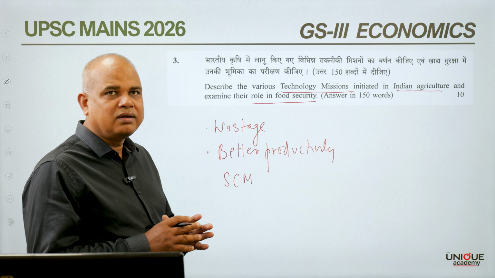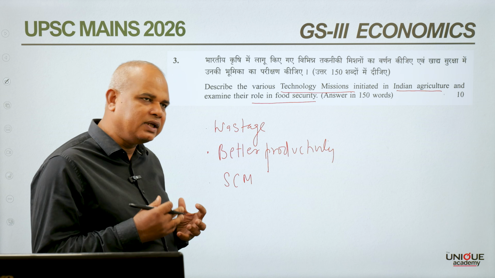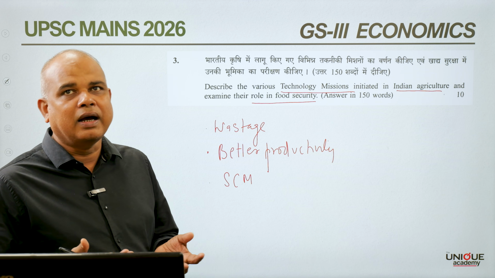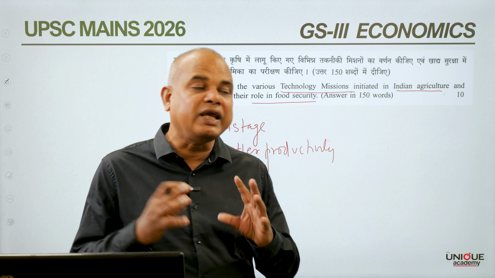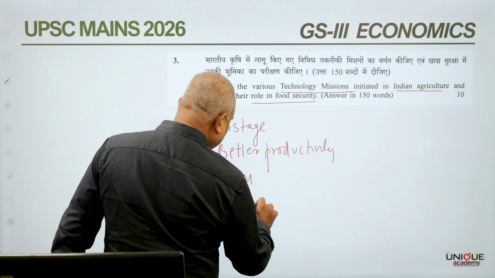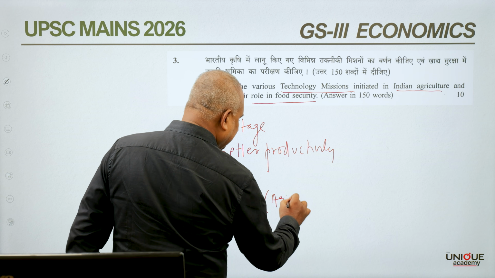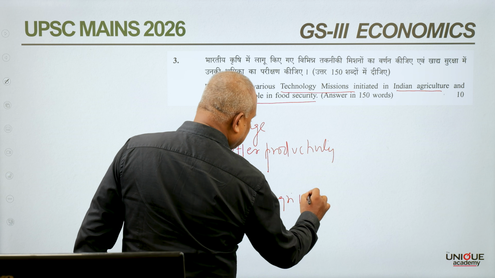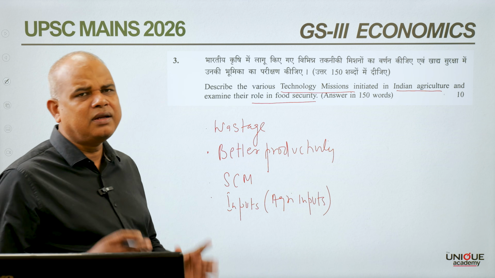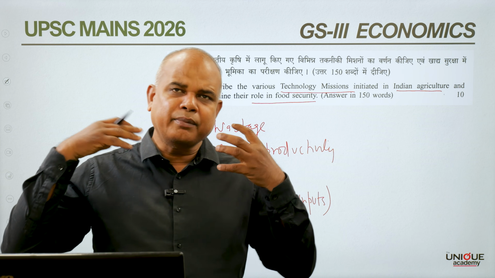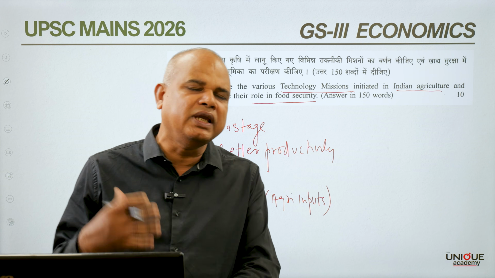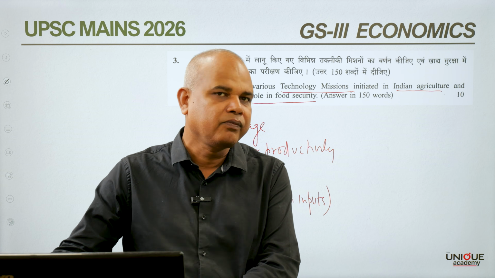So overall, whether you talk about storage, productivity, or different agricultural equipment and inputs in the form of agri equipment, technology can play a major role. So no doubt, technology impacts Indian agriculture positively, and that is the need of the hour for Indian agriculture also.